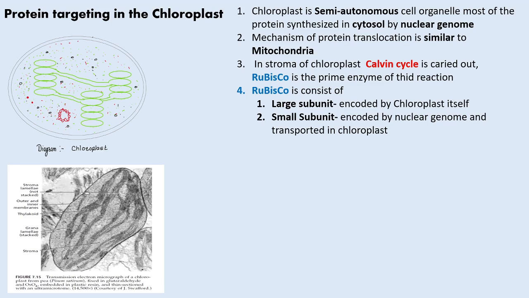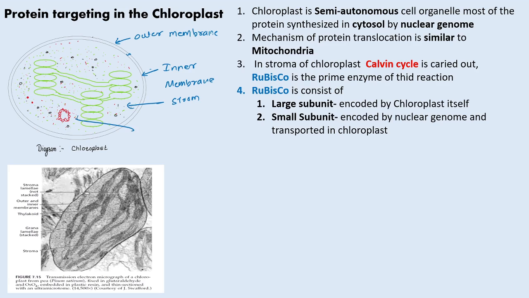So let's start the protein targeting in the chloroplast. As we know, the chloroplast also has a double membrane structure. This is the outer membrane, this is the inner membrane. In between the outer and inner membrane, there is an intermembrane space also. Both the membranes enclose the stroma, and this stroma has the thylakoid membrane systems.